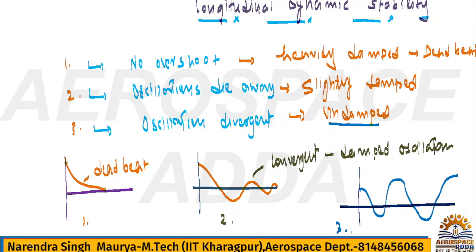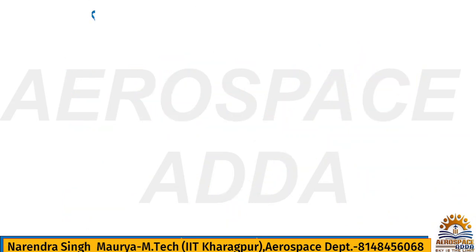Okay, one by one. So first I will put here short period oscillation. Number one, short period oscillation. Here I have not written the basic definition of the time period, frequency and all. You have to know that. So that concept I have to use, you will understand, don't worry.